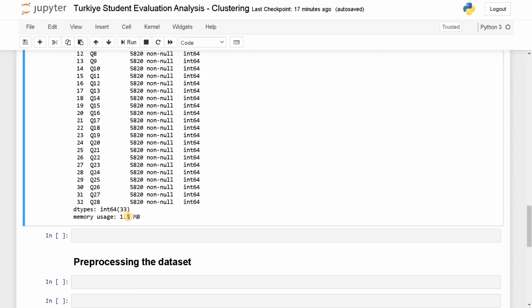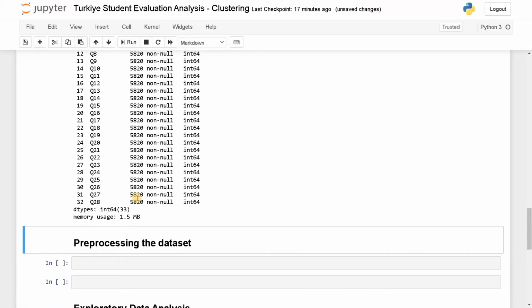from 1.5 MB to some kilobytes. You can try it if you want. We will definitely use some advanced pre-processing techniques in later videos. So let's do the pre-processing.